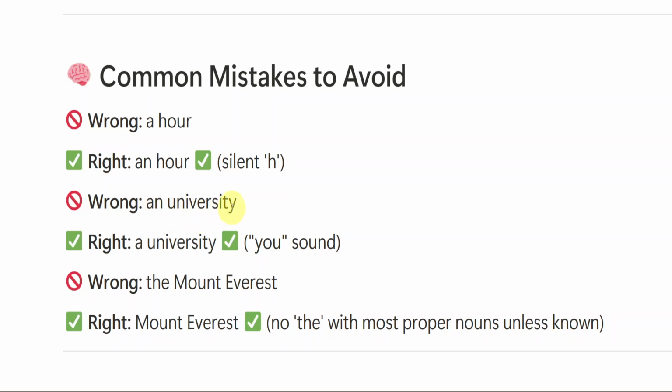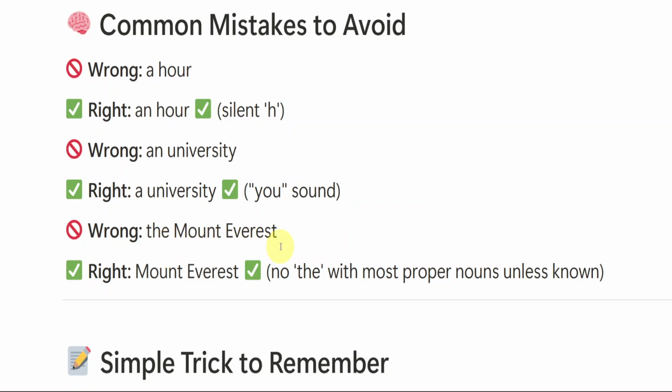Okay, and university. No, this is not an university. It is yu, y-o-u. The y sound is there, but the u sound is not there. So a university. Then, the Mount Everest. No, we don't use the with most proper nouns unless known. Mount Everest is only Mount Everest. We can't say the Mount Everest.